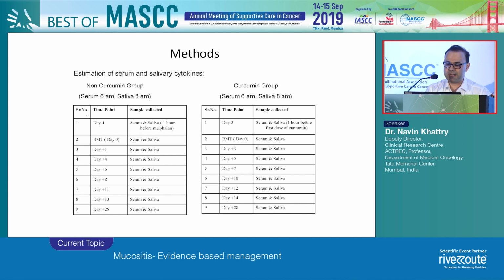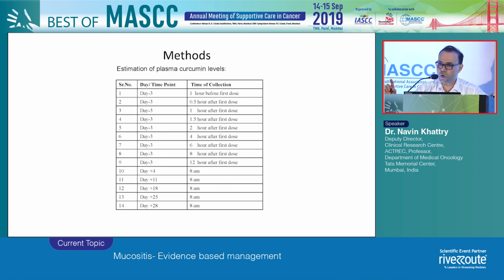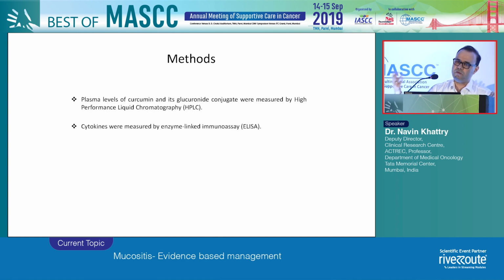These are both serum and saliva cytokines. We also measured the curcumin at different time points after starting curcumin till day 28. So it was actually a lot of translational parameters to look at the cytokines and the curcumin levels.